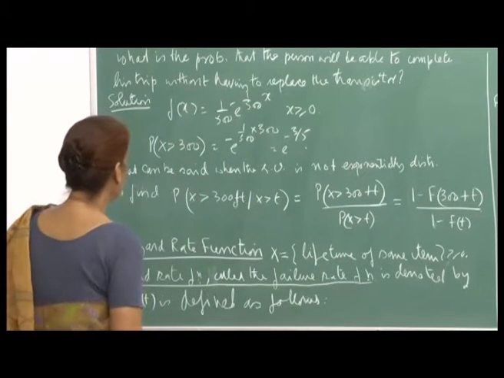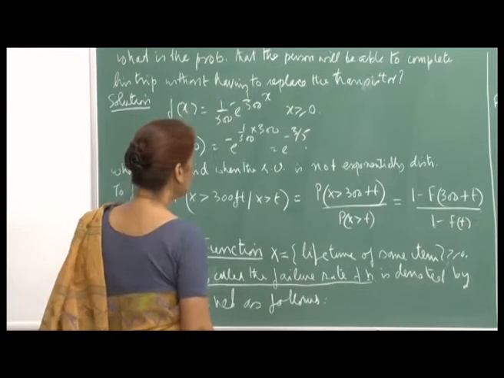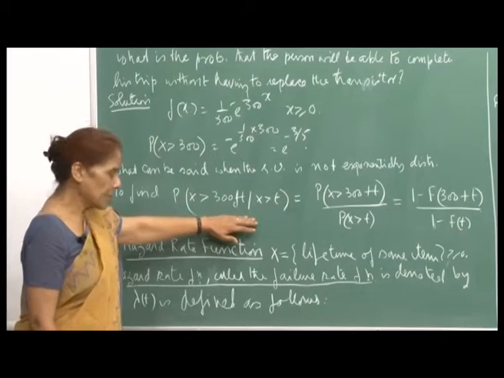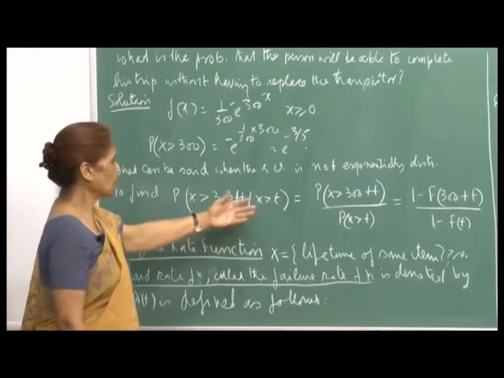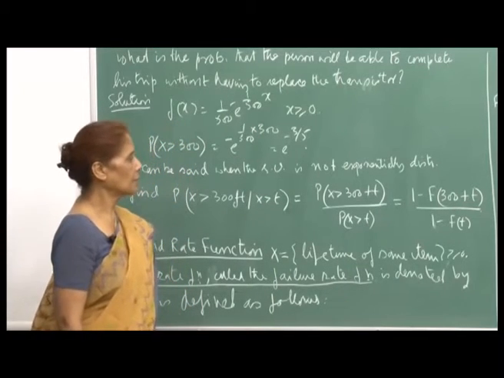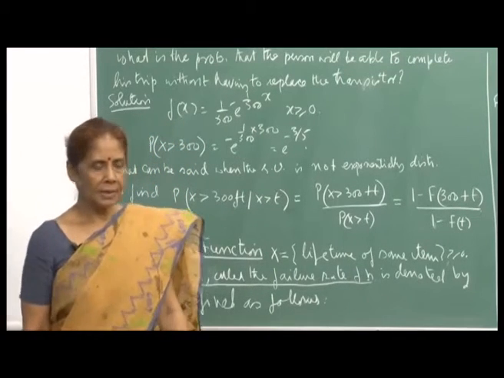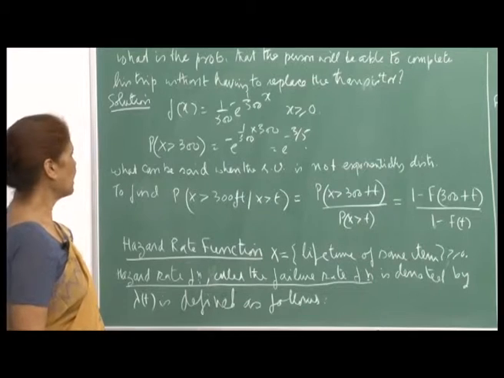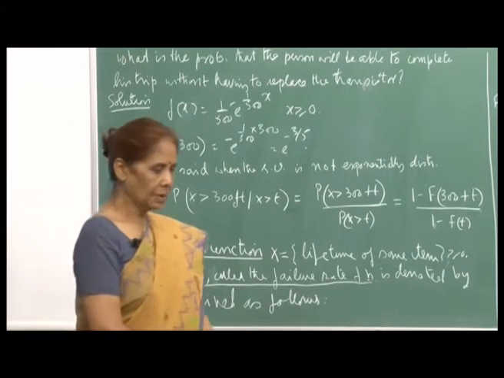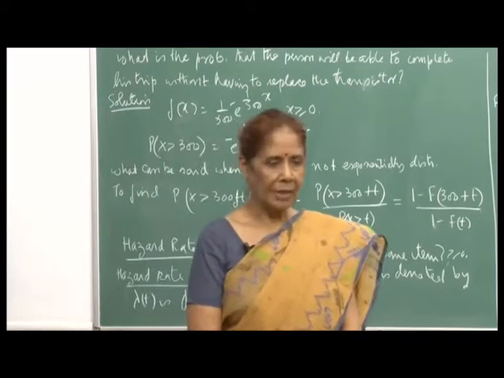So, what can be said when the random variable is not exponentially distributed? In that case, the memoryless property is not there, and so this will be simply a conditional probability in terms of capital F, and that is it. So, you see the advantage of having a random variable which is memoryless.